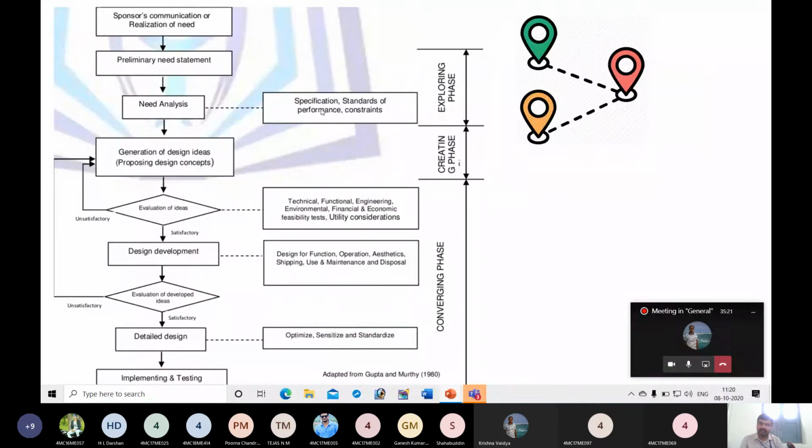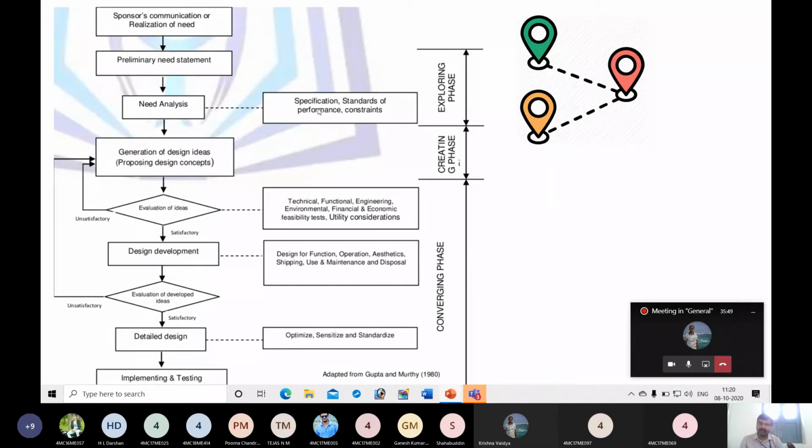Then specification, whether he is worried about time taken to travel from Bangalore to Mangalore. So you want to reach quickly, or he is concerned about safety, or whether he is concerned about environment. He doesn't want to cause pollution to environment, so he prefers electric vehicle. You have to understand what is his need, what are his preferences.